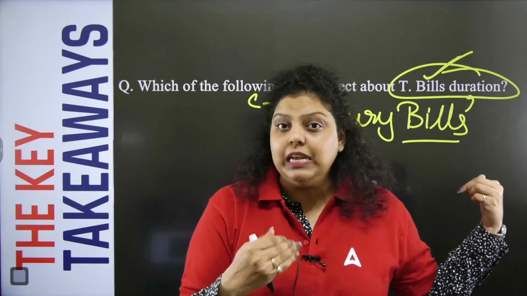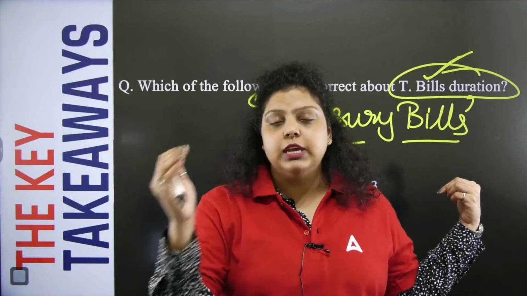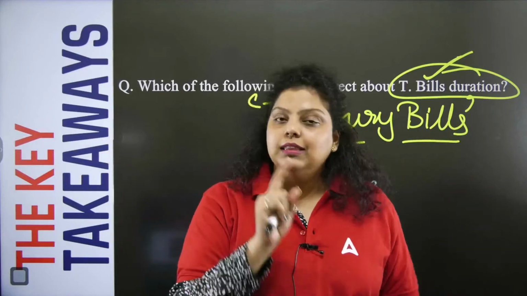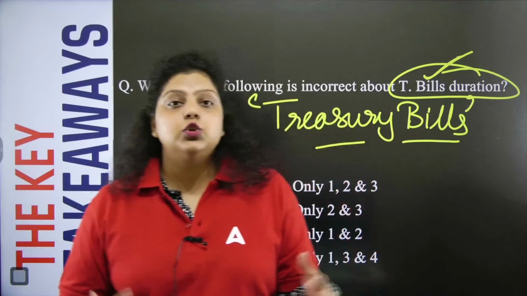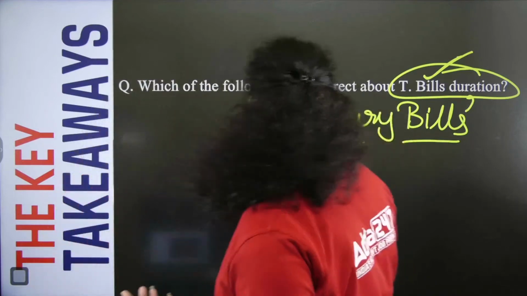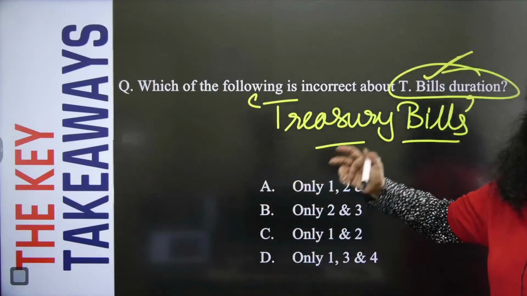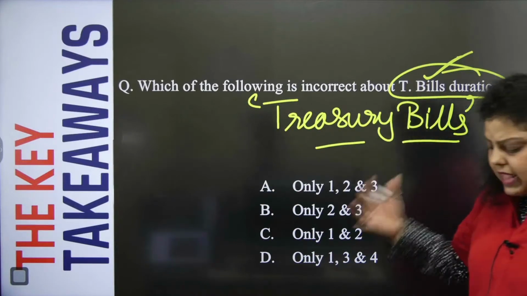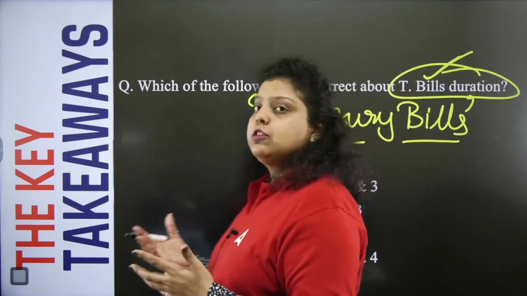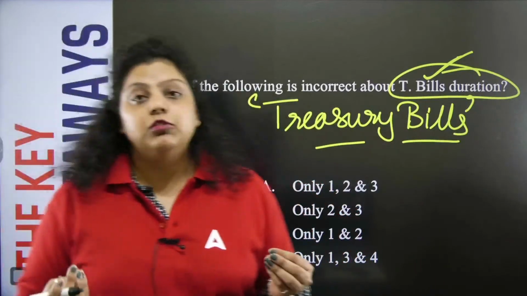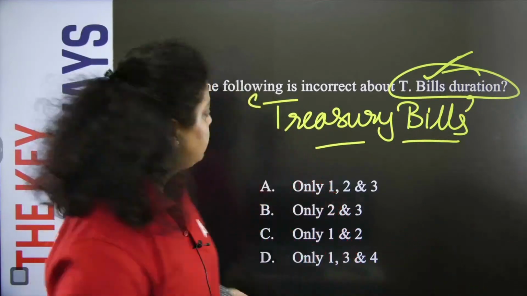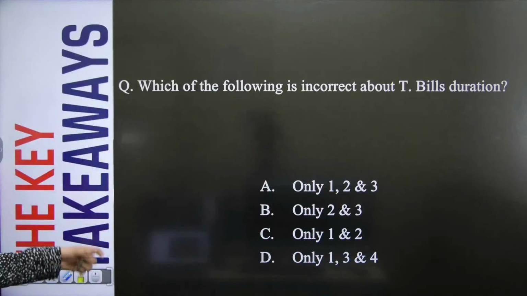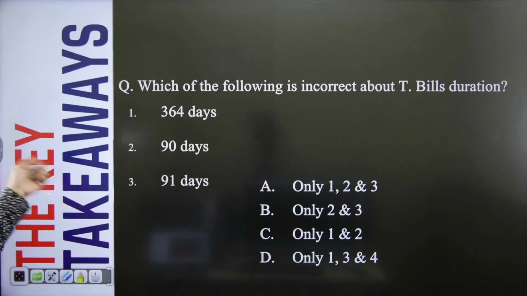Apart from that, if we need to control the liquidity in the market, in that situation also, the Government of India issues government securities. So the examples will be treasury bills and dated government securities. Apart from that, we can say National Savings Certificate, Kisan Vikas Patra, and cash management bills, all these are government securities.